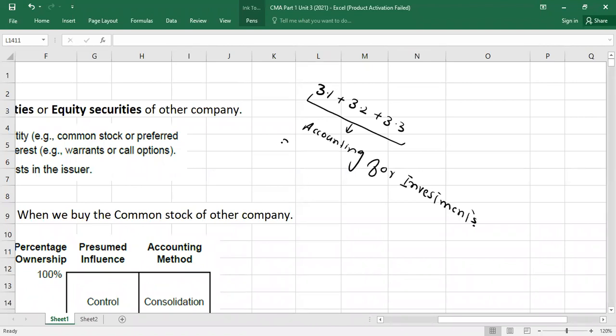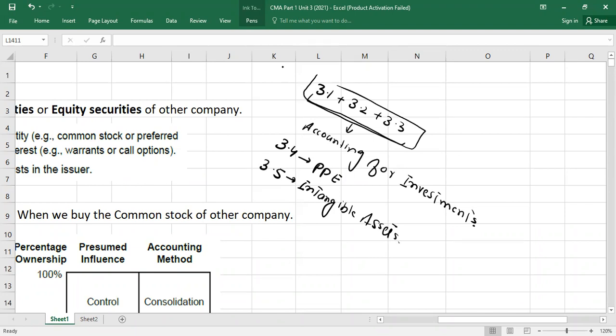And topic number 3.4, it is about property, plant, and equipment. And topic number 3.5, it is about intangible assets. So we are going to cover this portion today.